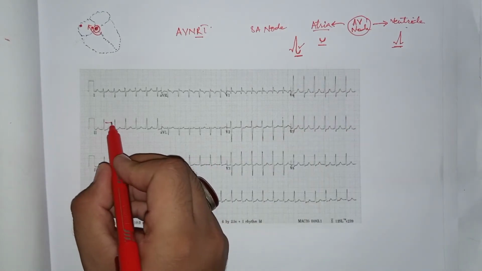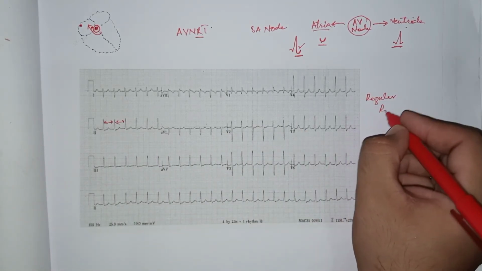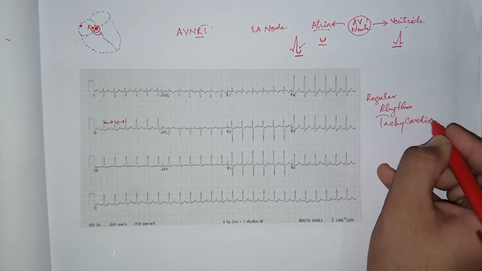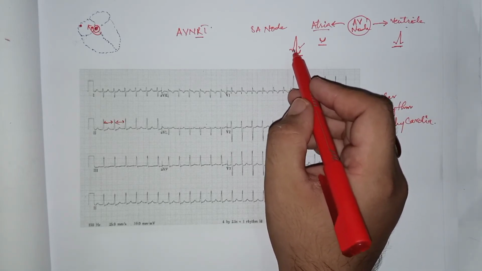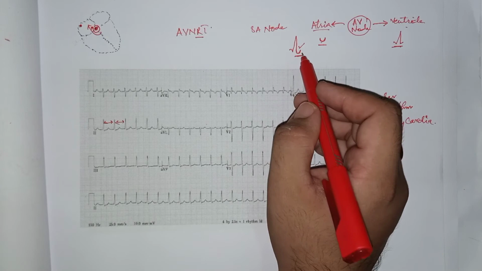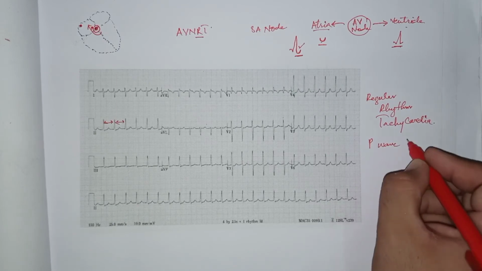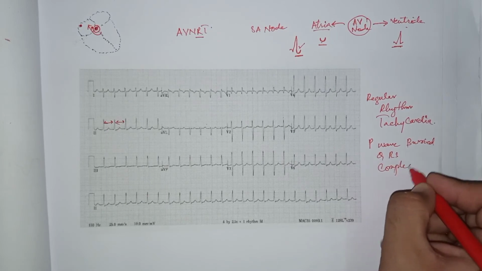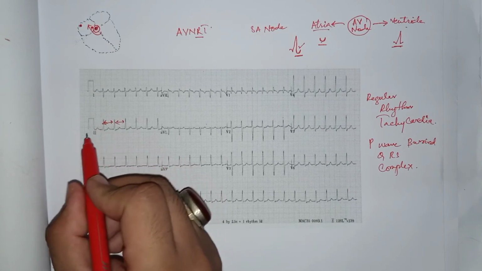Now look at this ECG. There is a regular RR interval, that is, a regular rhythm tachycardia. But here the P wave is buried in the QRS complex, or in some cases it appears after the QRS complex, or in some cases it cannot be appreciated or detected, that is, it is absent or buried within the QRS complex. So the P wave is buried in the QRS complex, and there is a tachycardia, but the tachycardia is regular in this case.